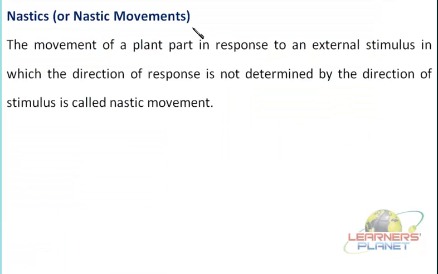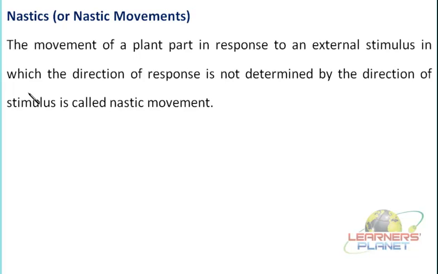So now in today's session we are going to explain these Nastic movements. Now we can define it: the movement of a part of a plant in response to an external stimulus, in which the direction of response is not determined by the direction of the stimulus, is known as the Nastic movement.